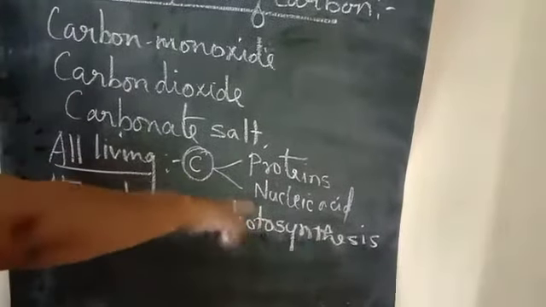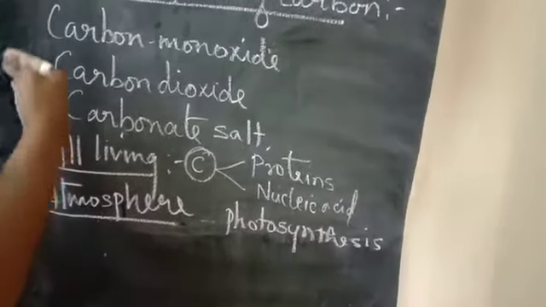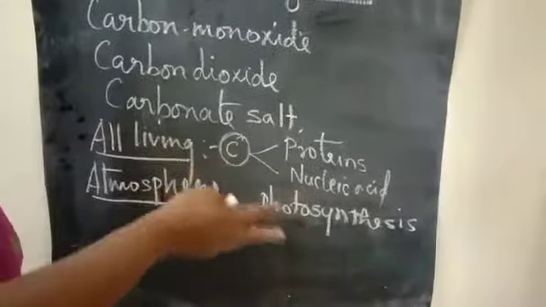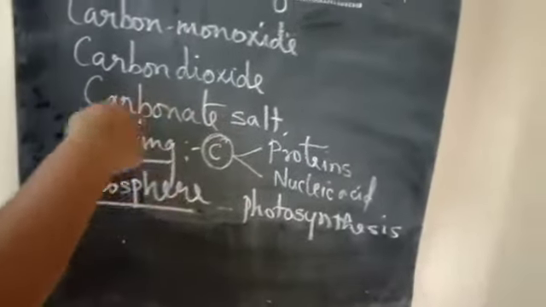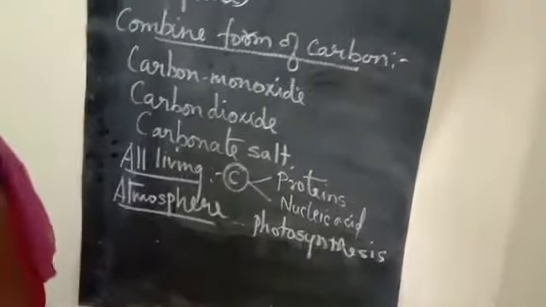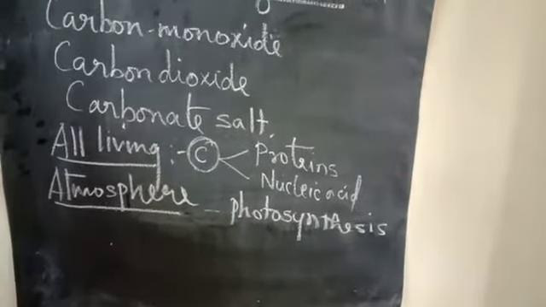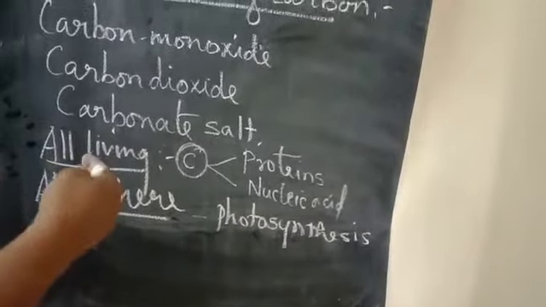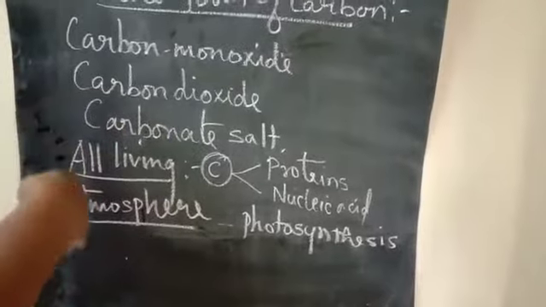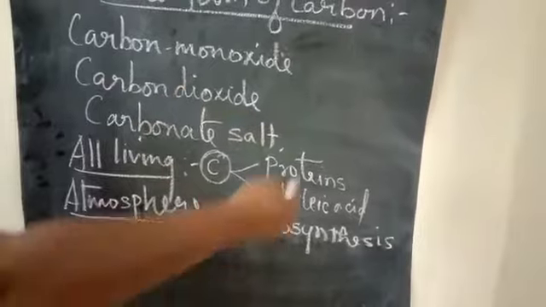So through photosynthesis, the atmospheric carbon dioxide enters the plants, and from plants it passes to animals like herbivores, carnivores, or omnivores. Through this, the carbon is distributed to the other living species. During respiration, plants release carbon dioxide during night time, and animals also release carbon in the form of carbon dioxide into the atmosphere. So this is a cyclic process.